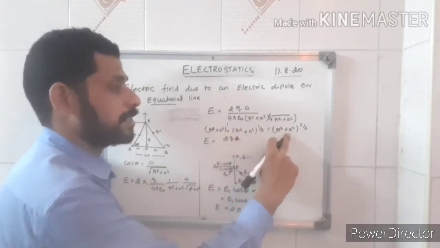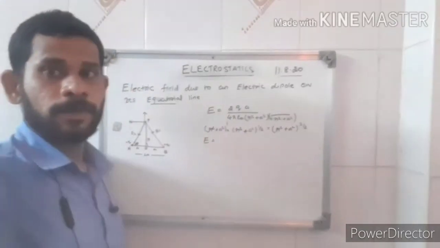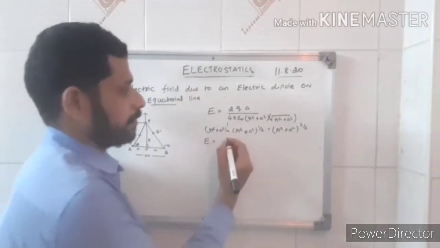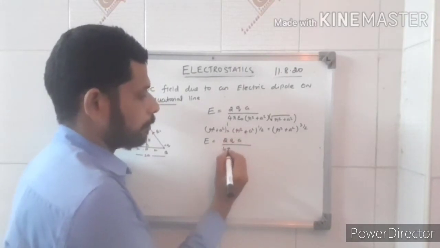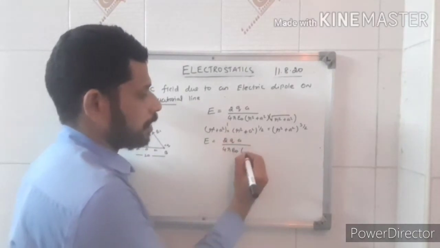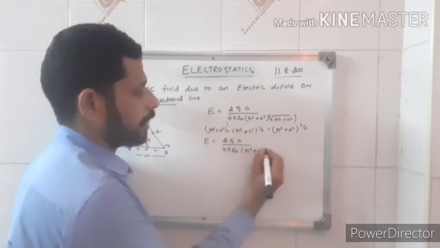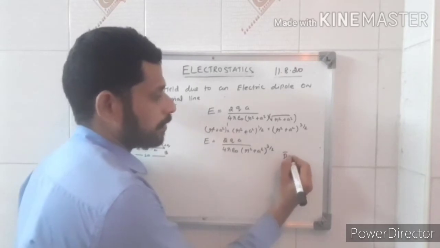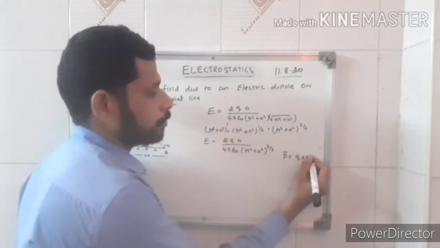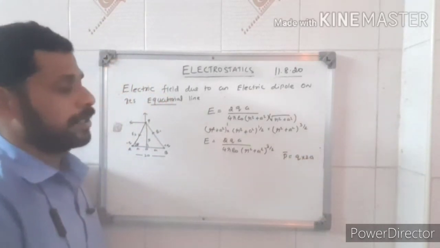It's nothing but r squared plus a squared power 3 by 2. So the total electric field will be 2qa divided by 4 pi epsilon naught, r squared plus a squared power 3 by 2. You know very well the dipole moment is q into 2a.